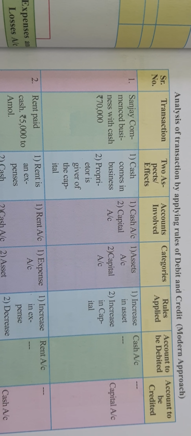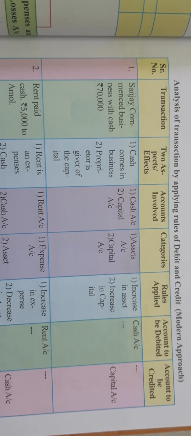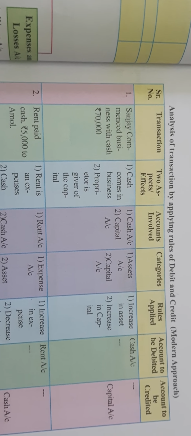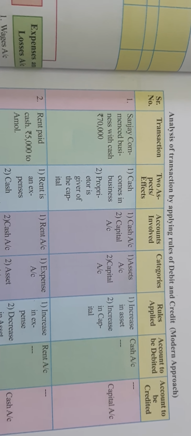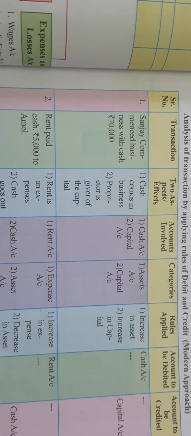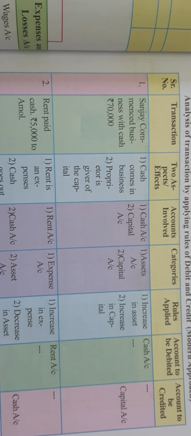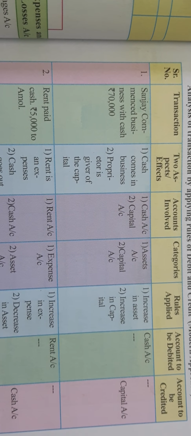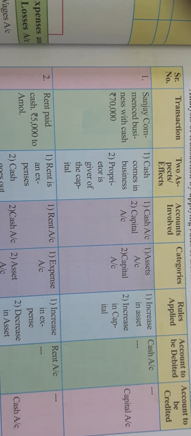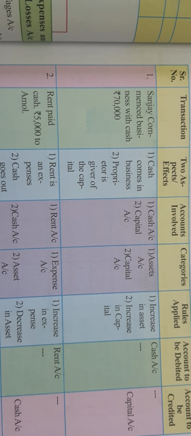The first transaction is Sanjay commenced the business with cash rupees 70,000. Whenever you read a transaction, read it from the business point of view, right? You will think yourself that you are the business, and what is the impact of this transaction on your business? Here the business started with cash of rupees 70,000. It means in the business rupees 70,000 were added, right? So cash comes into the business.